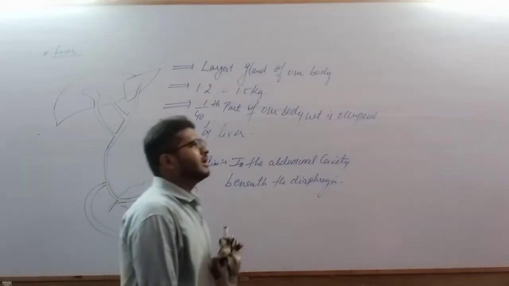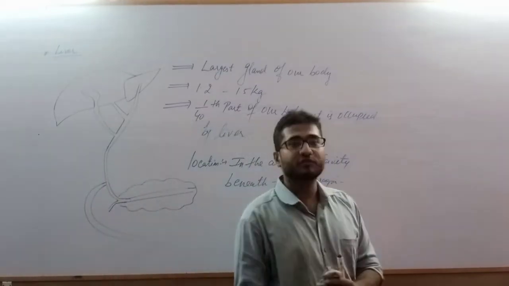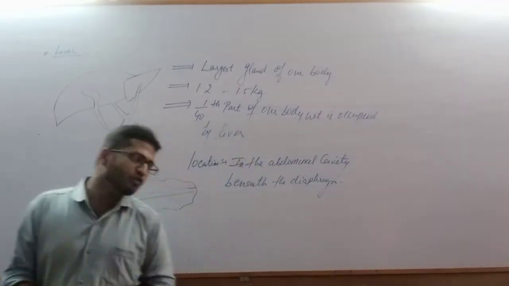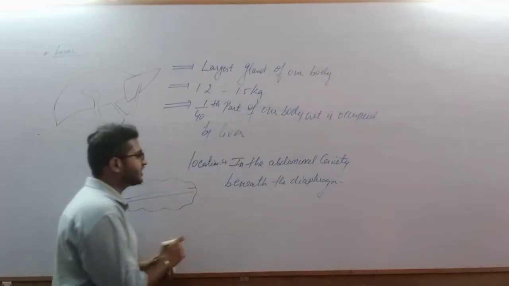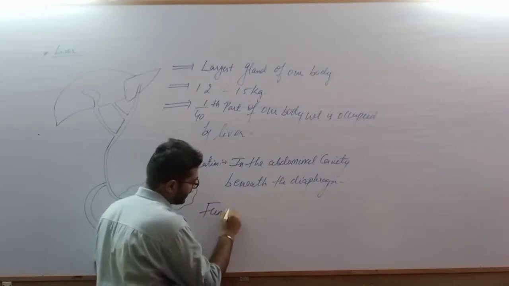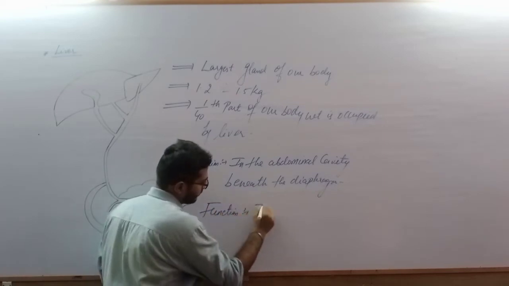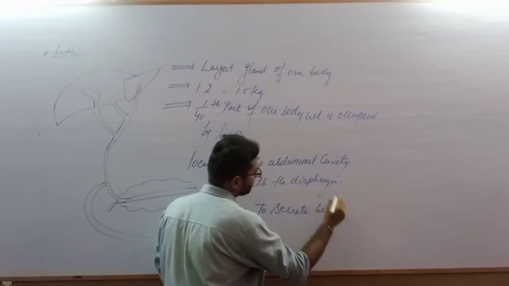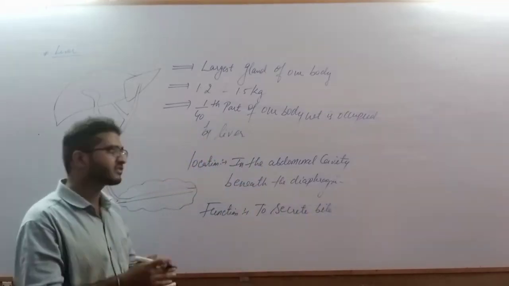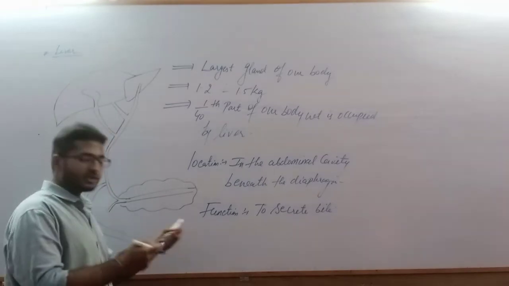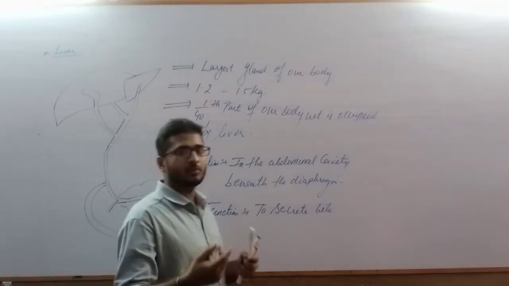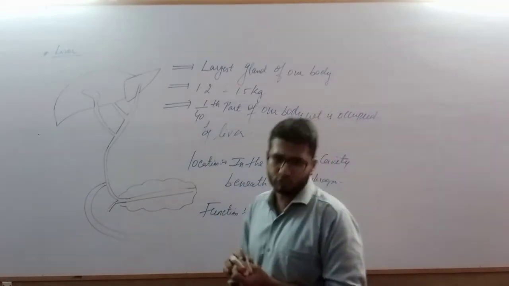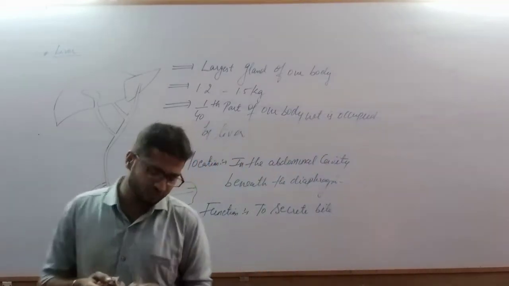Now, if we are discussing the liver, we have to discuss the liver ducts, the glands, and the functions of the liver. The main function of the liver is to secrete bile. What is this bile and what is its role? We will discuss that. But before going into the details of bile, its composition and function, let us have a basic outline of what the liver is made up of.